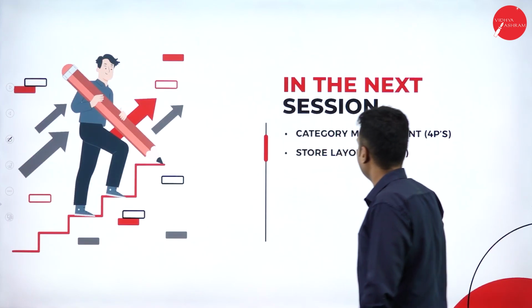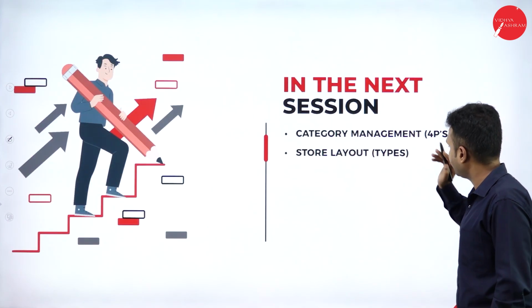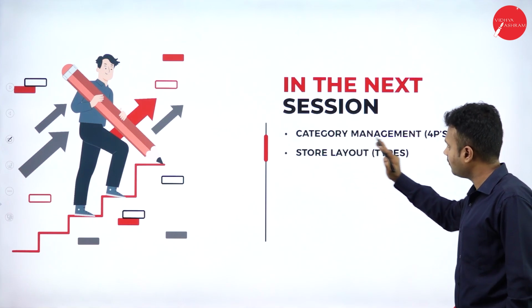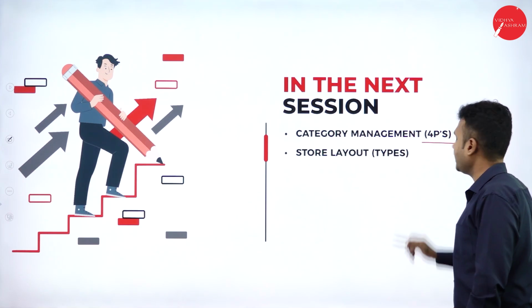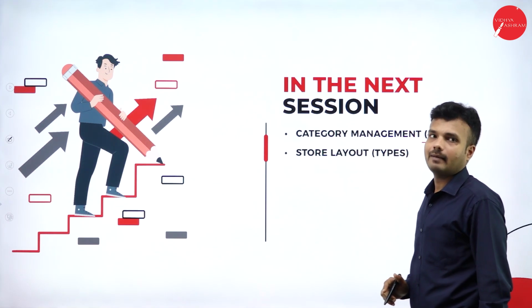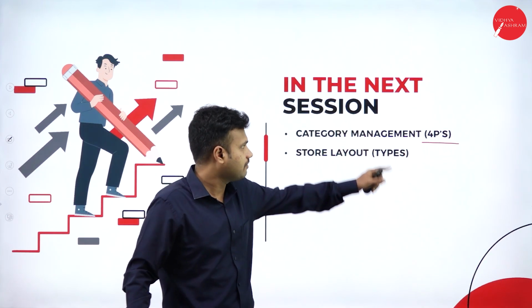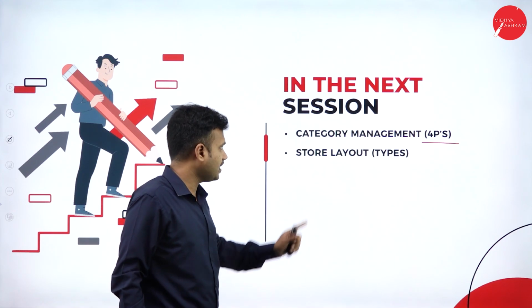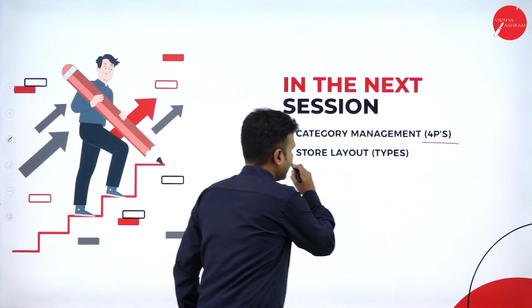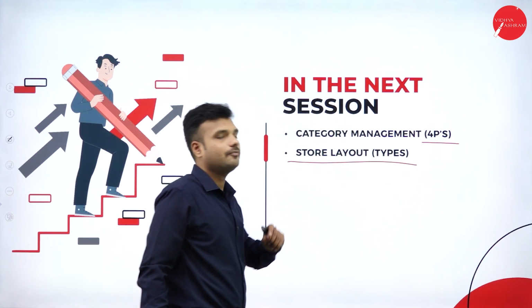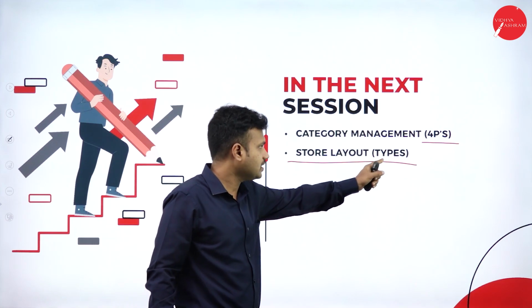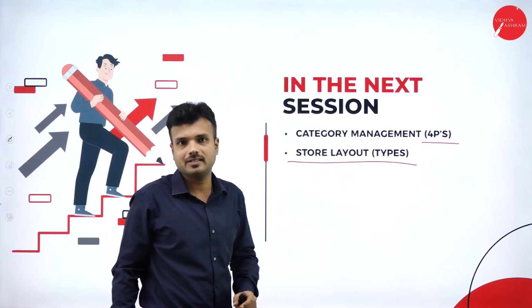In the next session, we are going to cover the concept of category management. Under the concept of category management, we are going to study the 4 P's of category management, that is nothing but product, price, place and promotion. The next concept is store layout. Under the concept of store layout, we are going to study the types of store layout. Thank you.